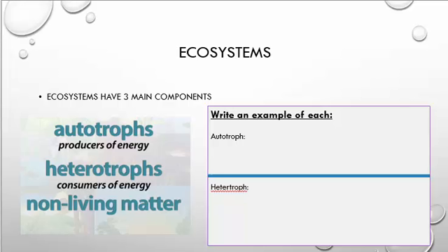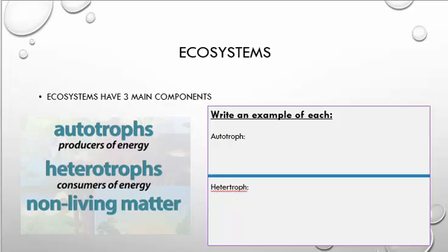Remember what autotrophs and heterotrophs are? Provide an example here in the space provided. I'll only give you a few seconds since this is just review. Good. Autotrophs are plants and they make up their own energy or food. Heterotrophs are things like caterpillars, cows, hawks, lions, or anything that needs to eat another organism for energy.